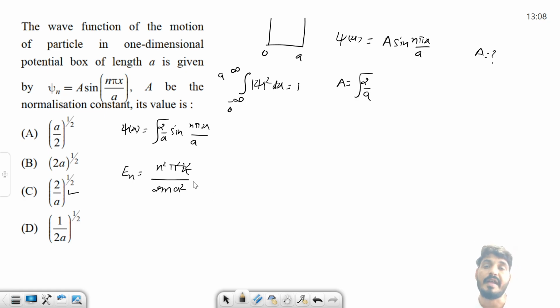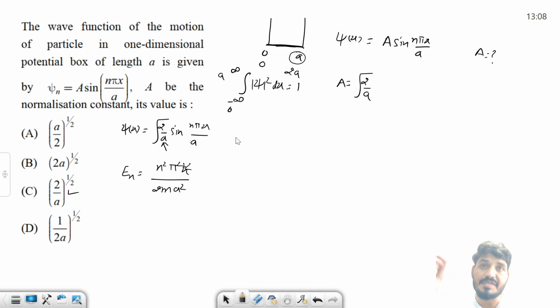Now if I ask you what will happen if, instead of 0 to a, I put 0 to 2a, then what is the wave function and what is the energy? Remember, this a is not this point, this a is the length between the walls. A is nothing but the total length.